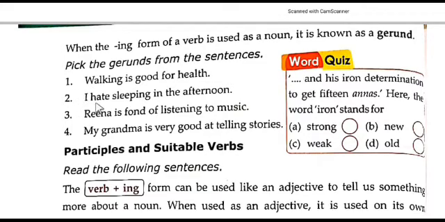Then the second one: I hate sleeping in the afternoon. Here also find the gerund. Sleep plus ing is sleeping, correct? The gerund came in the middle of the sentence, so sleeping is a gerund. Then underline the word sleeping.